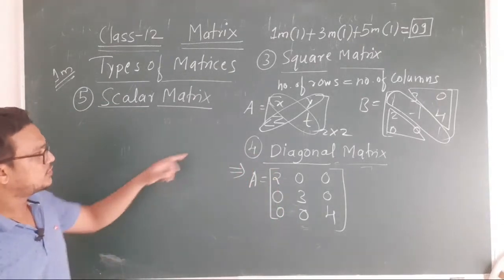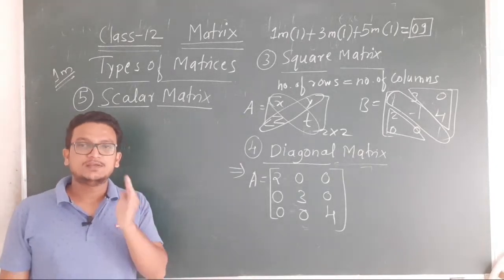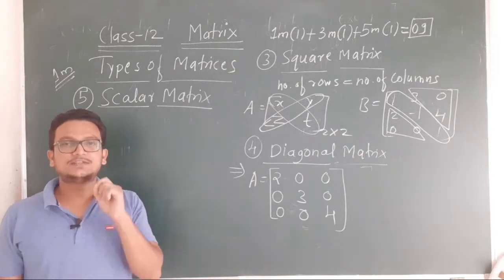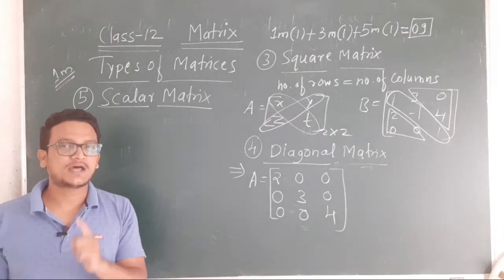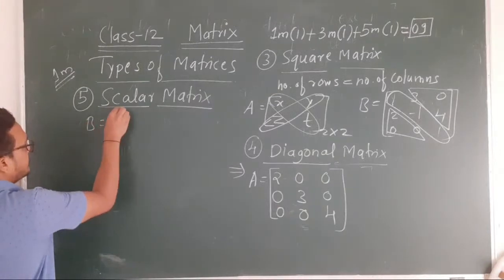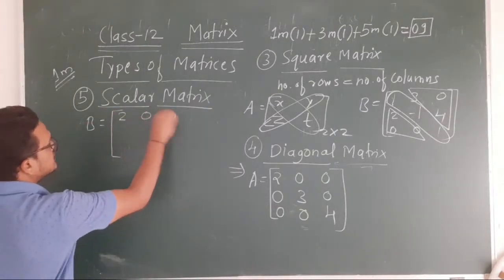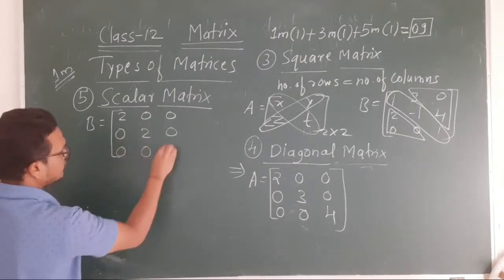How can we define this? A diagonal matrix is said to be a scalar matrix if its diagonal elements are same. If its diagonal elements are same. See here, I'll take one example. Matrix B is equals to 2 0 0 0 2 0 0 0 2.